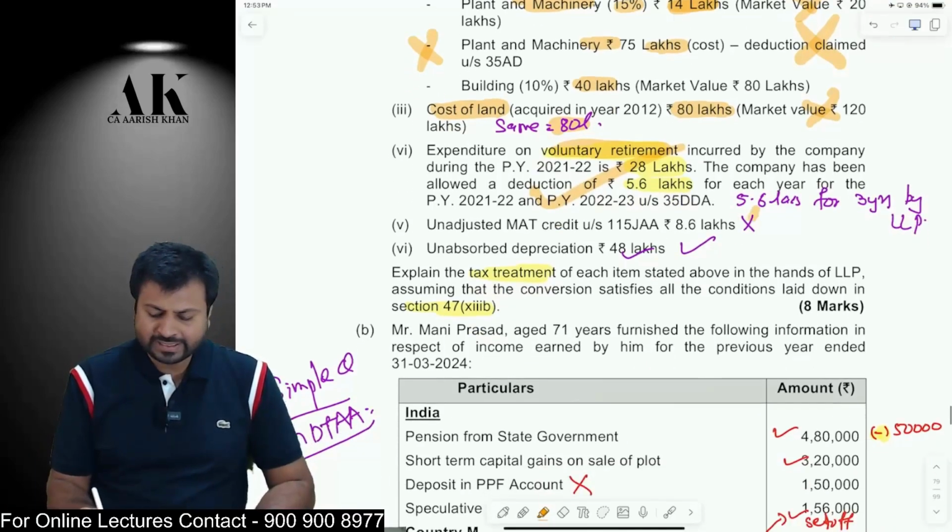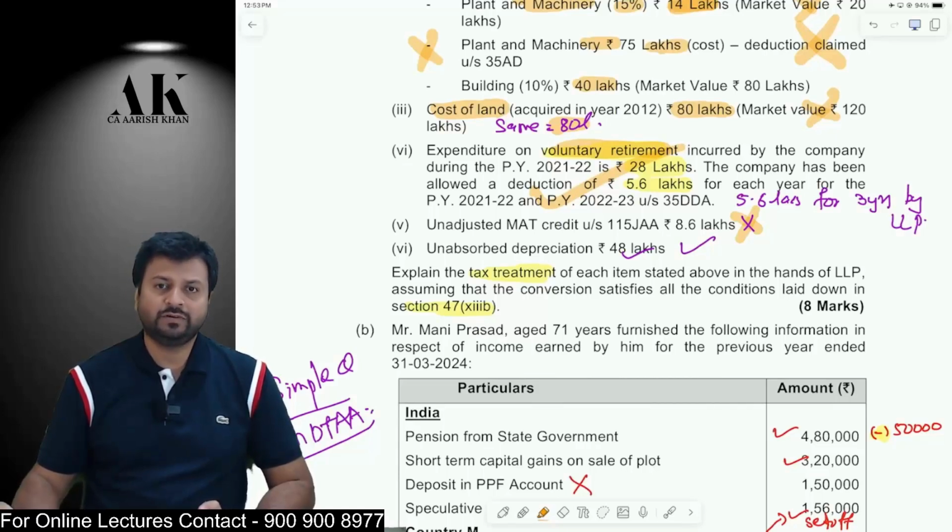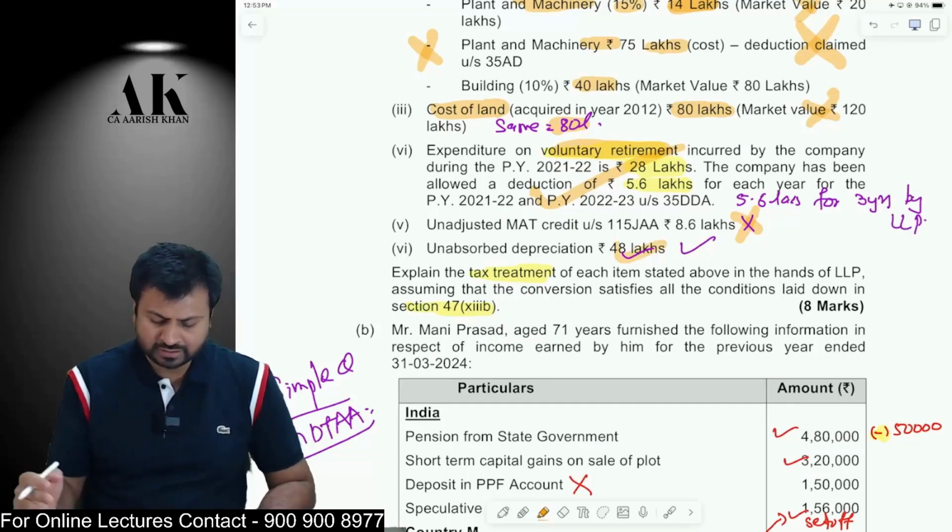Next, MAT credit will not be carried forward. It is very clearly written in 47(xiiib) that MAT credit cannot be transferred to the LLP. It will lapse. And the unabsorbed depreciation will be transferred, as I have told you earlier.